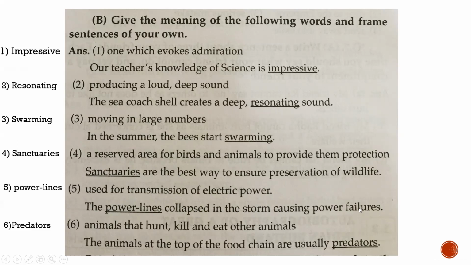Underline power lines. Number 6, predators. What is the meaning of predators? Animals that hunt, kill, and eat other animals. Now let's make a sentence with the help of predators. The animals at the top of the food chain are usually predators. Underline the word predators. Remember, students, you can make sentences of your own. Okay?